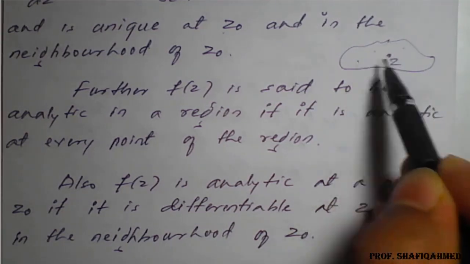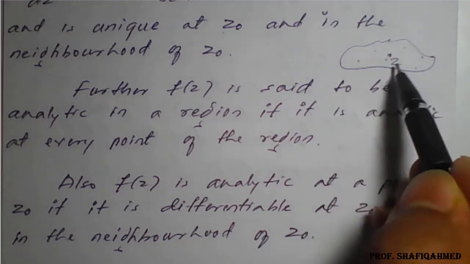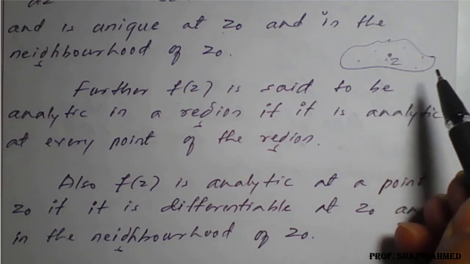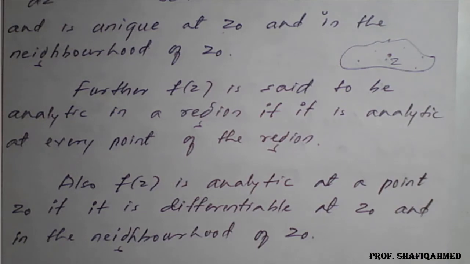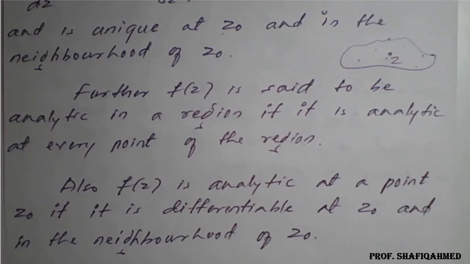So if in the region any z0, z1, z2, z3, z4, so many points, if every point satisfies this, then we can say that it is analytic. Also f of z is analytic at a point z0 if it is differentiable at z0 and in the neighborhood of z0. Means if it is differentiable, then it is analytic.